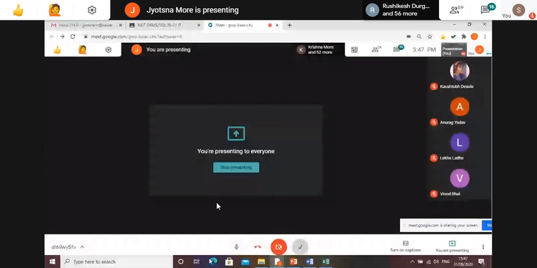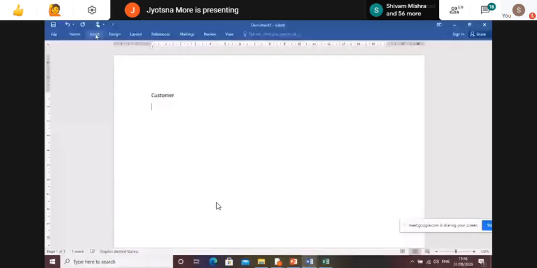Suppose I am having here customer, so I will write customer. Then this is my strong entity schema. So below that, I will insert a table with whatever number of attributes I am having. So right now I have 9 columns.